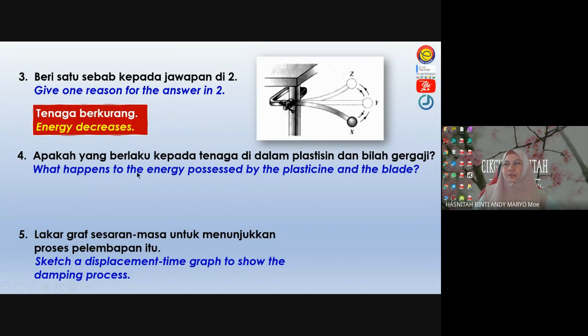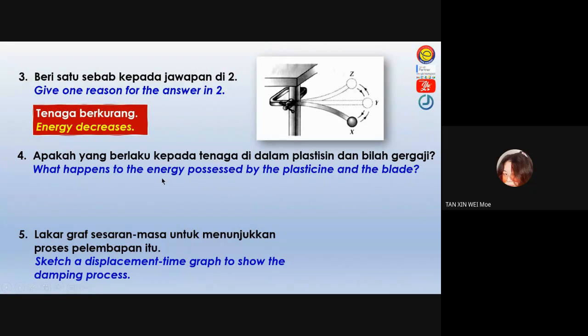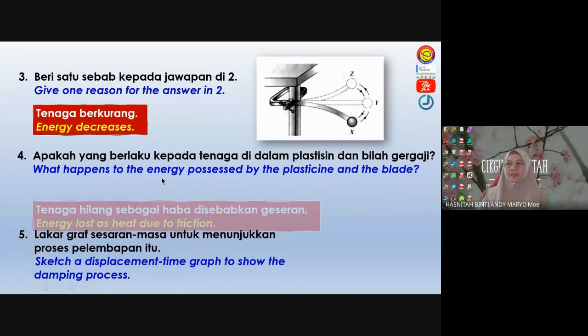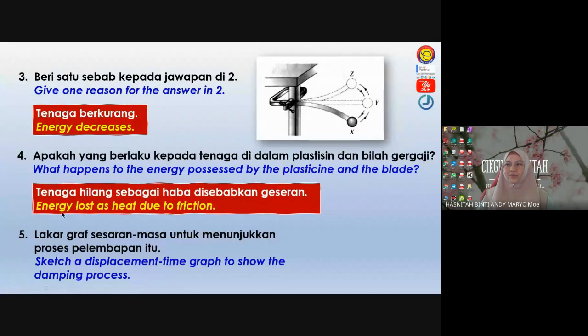Number 4. What happened to the energy possessed by the plasticine and the blade? What is this energy used for? Tenaga itu digunakan untuk apa? To overcome the air resistance. So energy is lost as heat due to friction. Energy is lost as heat to overcome resistance or to overcome air friction. Sama juga, same meaning.